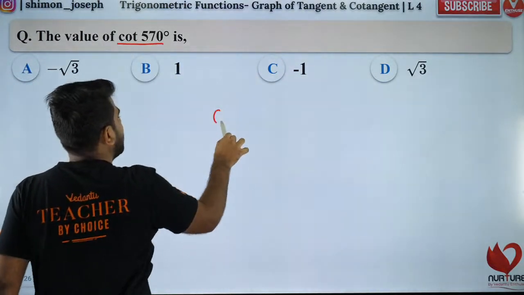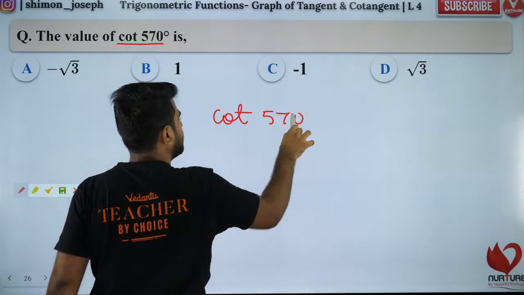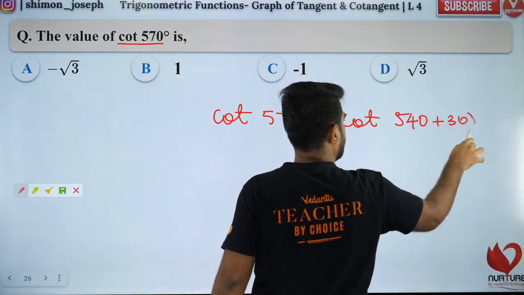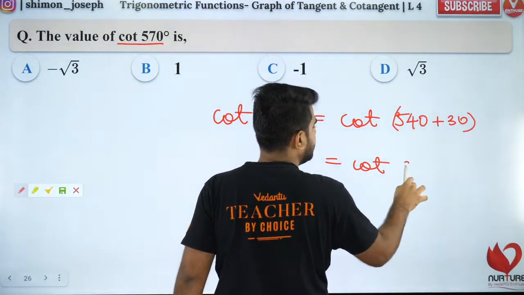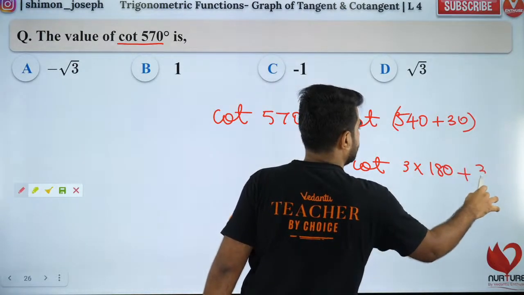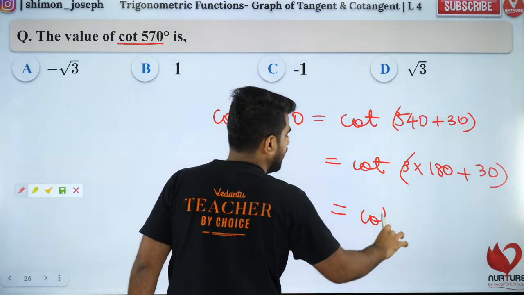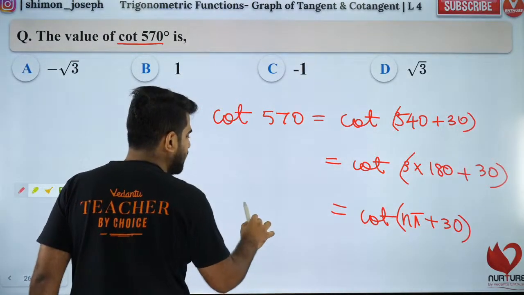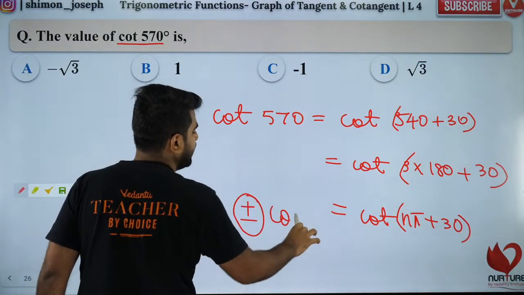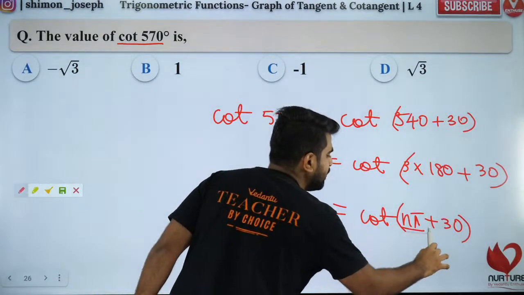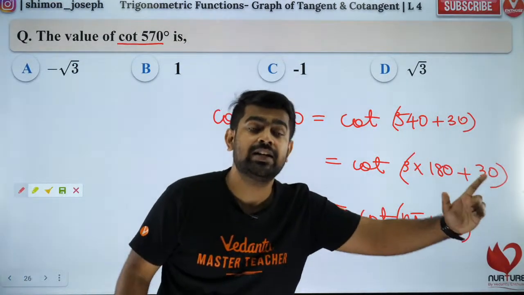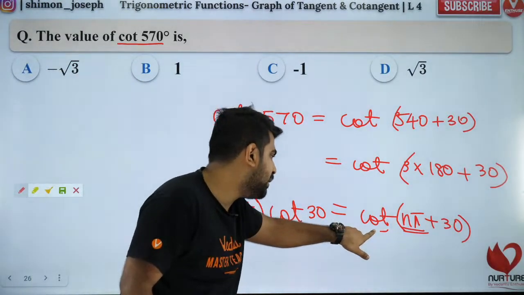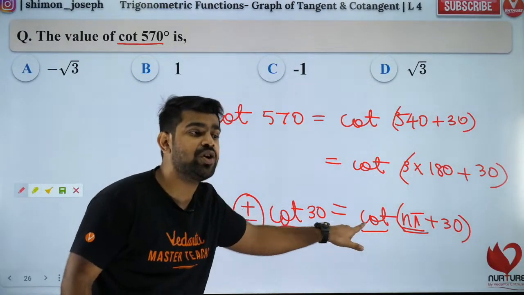So what is the answer? This is cot of 570. Cot of 570, my dear boys and girls, is equal to cot of 540 plus 30. That is equal to cot of 3 into 180 plus 30. So it is cot of n pi plus 30. Is that correct? So it is going to be plus or minus cot 30. Because I told you, whenever you have an integral multiple of pi, the sign will not change. The same trigonometric ratio will be there.